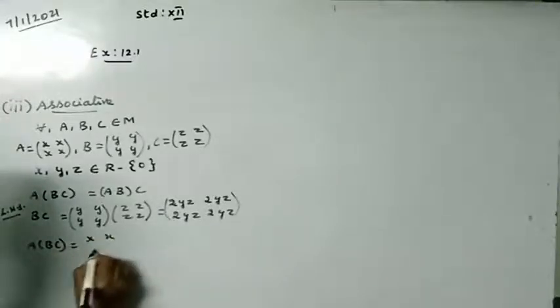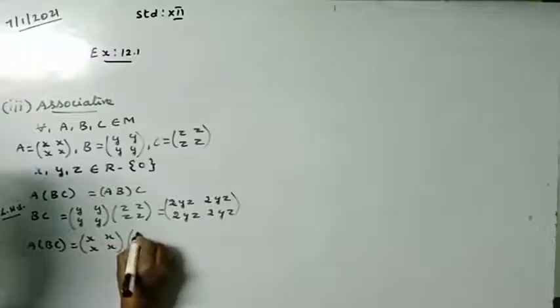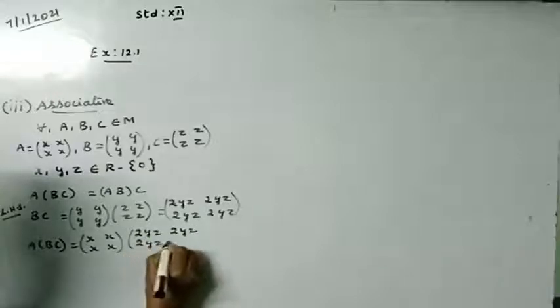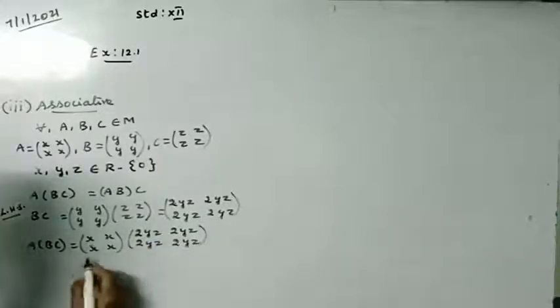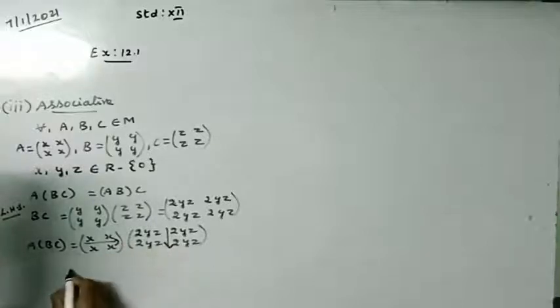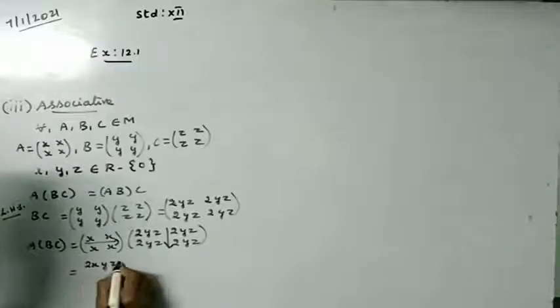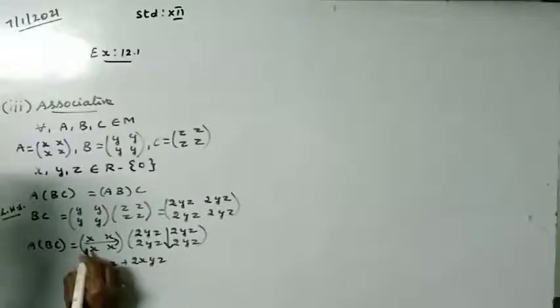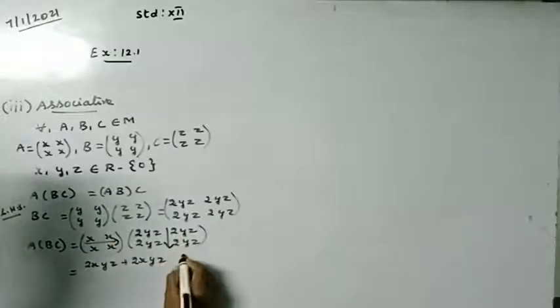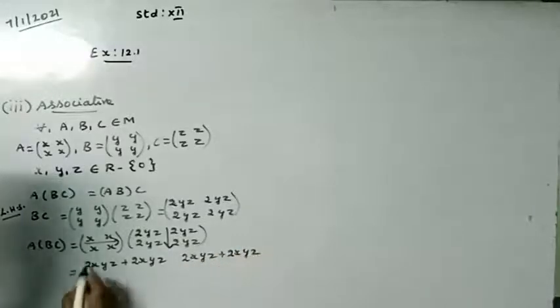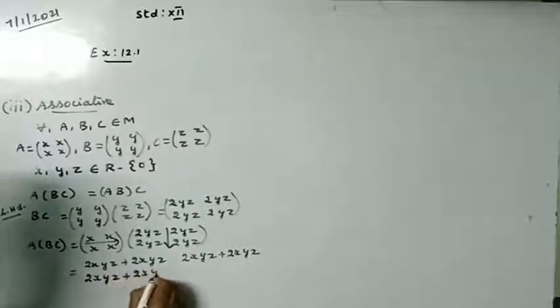So A is [x x; x x] and BC is [2yz 2yz; 2yz 2yz]. If I multiply these two, x into 2yz is 2xyz plus x into 2yz is 2xyz. The same way first row, second column is 2xyz plus 2xyz. Second row, first column, once again 2xyz plus 2xyz.